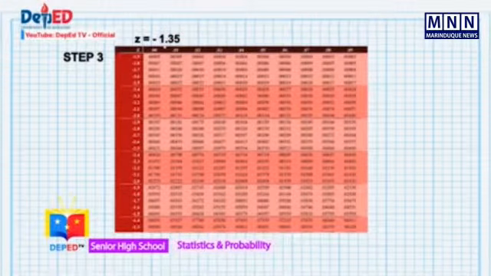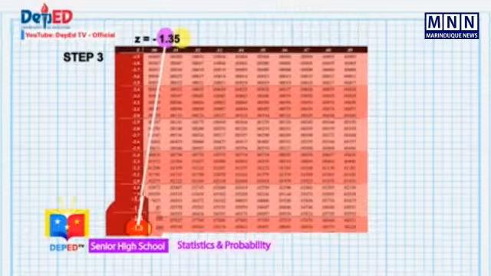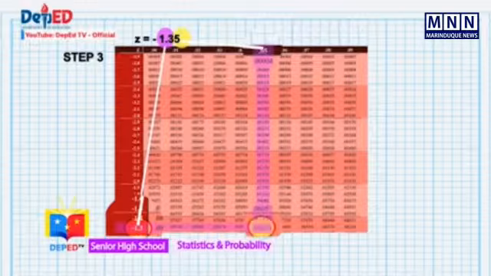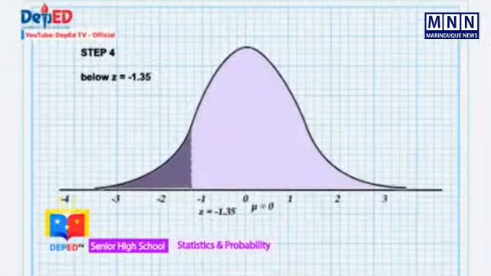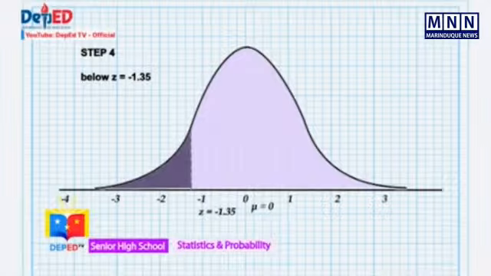Third step is to use the table of the area under the normal curve to find the corresponding area. In this case, we need to split the given z-value into two parts. One part is the ones and tenths together, and another the hundredths. Then the intersection of these numbers will be the area of the normal curve to the left of the z-value. The intersection is between negative 1.3 and 0.05, which is 0.0885.